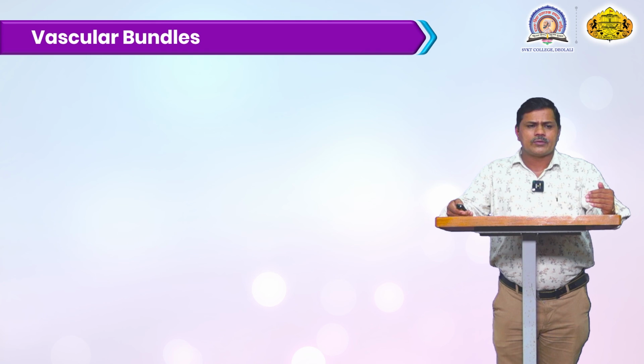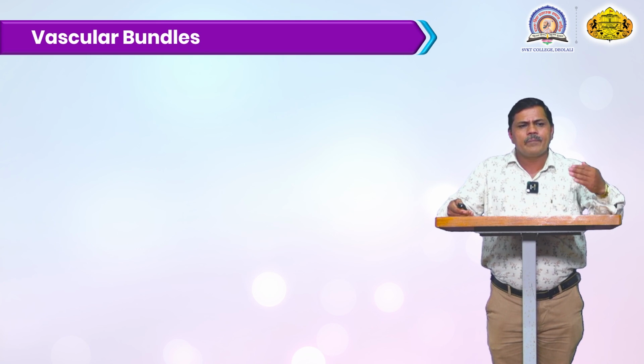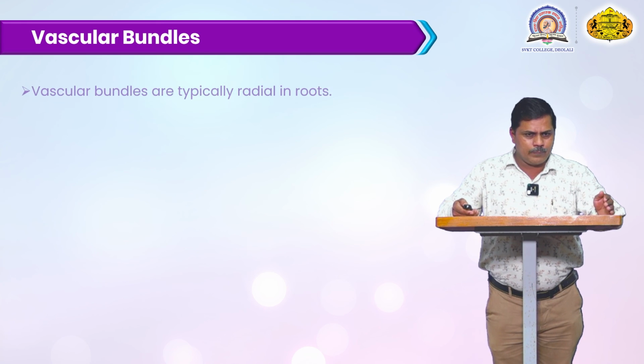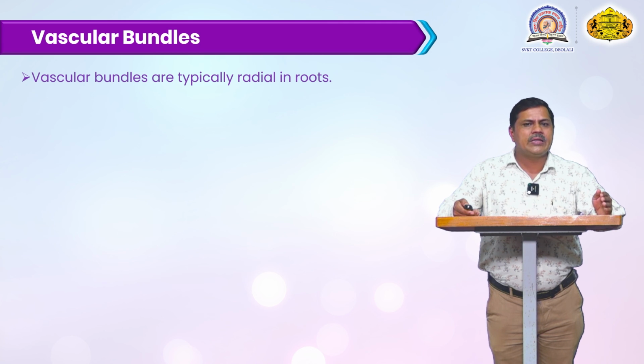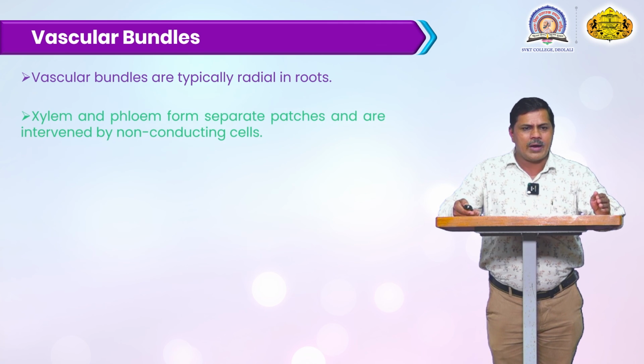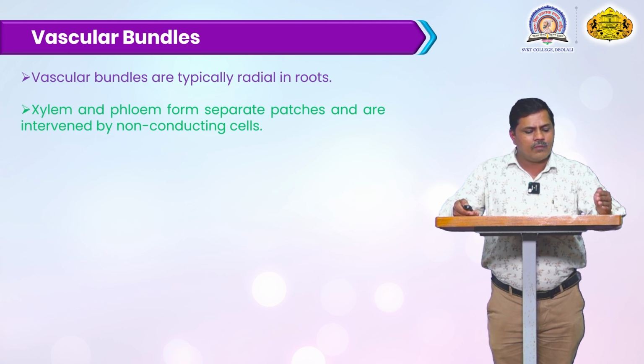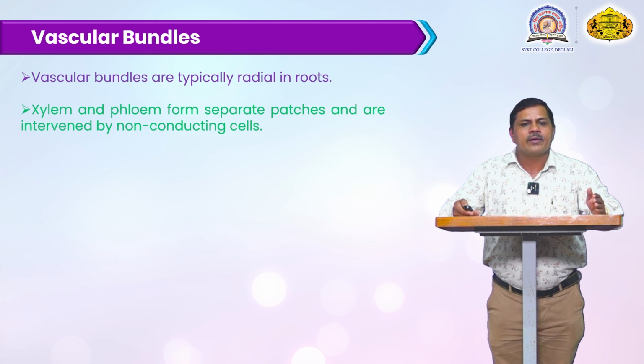Then, just below the endodermal cells, there is the vascular bundle. These vascular bundles are typically radial in a root, and they consist of xylem and phloem cells. The xylem and phloem cells are separate from each other, in separate patches, and they are interrelated by non-conducting cells.